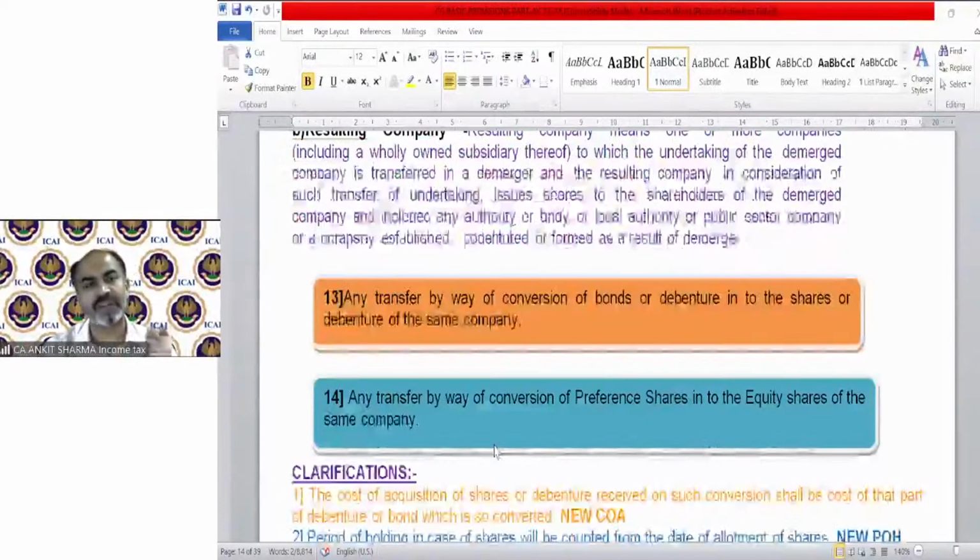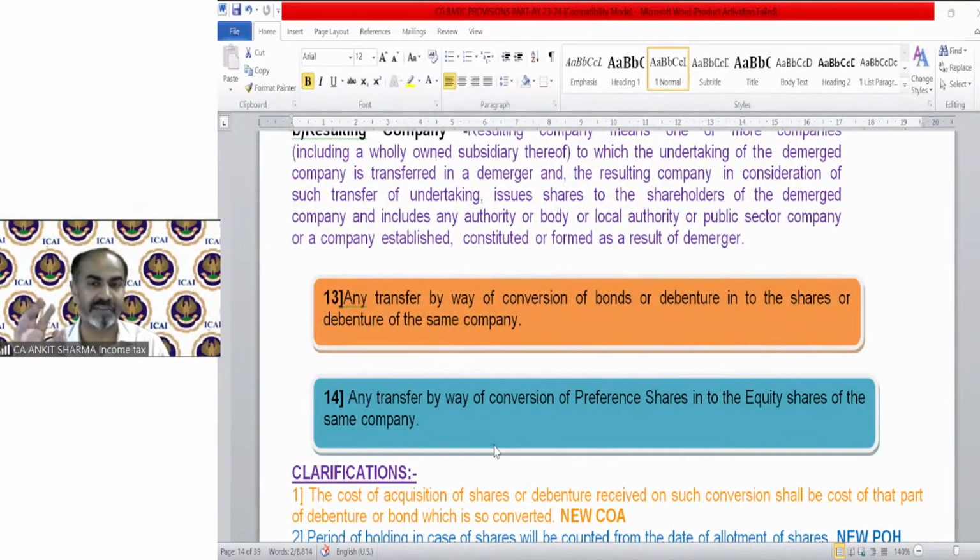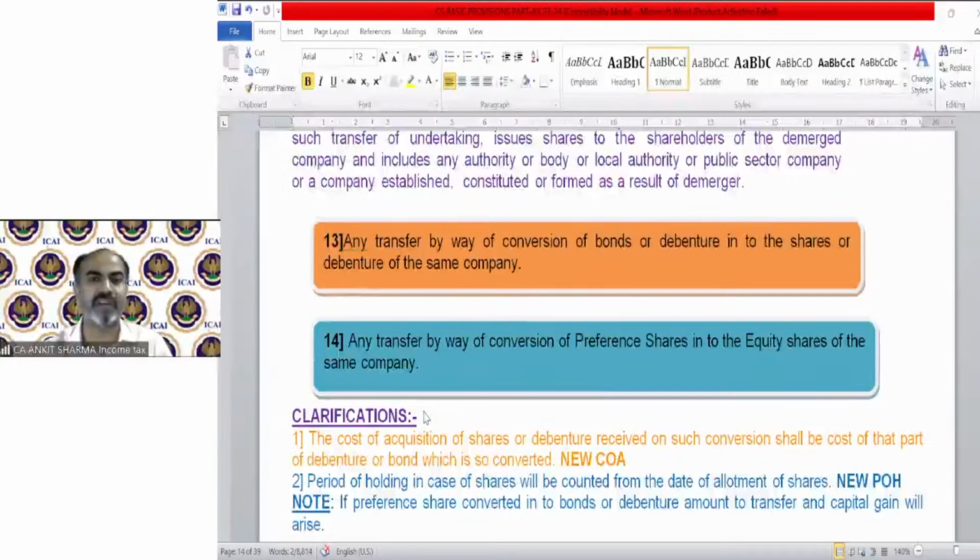So demerged company, resulting company. In the 12 capital gain concept of transfer we have discussed, 11 treatment was different. 12 was demerger, reverse mortgage. That's a different concept. There is no concept of taxability. And now the 13th point is any transfer by way of conversion of bonds or debentures into the shares or debentures of the same company.